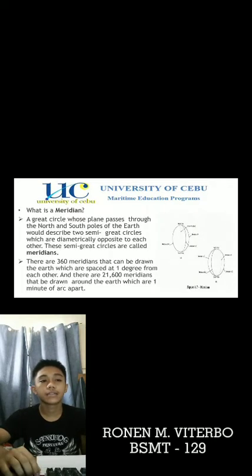What is a meridian? A great circle whose plane passes through the north and south poles of the Earth would describe two semi-great circles, which are diametrically opposite to each other. The semi-great circles are called meridians. There are 360 meridians that can be drawn around the Earth, which are spaced at 1 degree from each other. And there are 21,600 meridians that can be drawn around the Earth, which are 1 minute of arc apart.